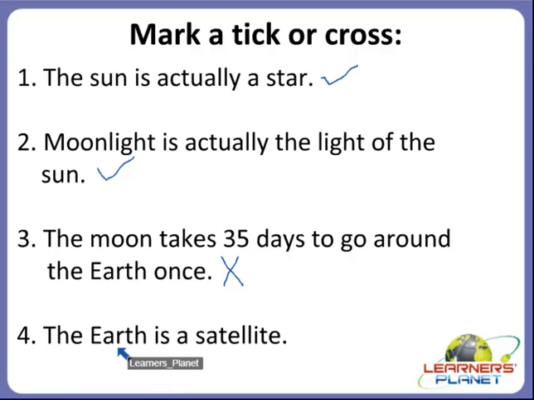Now the next one. The earth is a satellite. Yes, children? Is it the right sentence? No. This is the wrong sentence. The earth is a planet, not a satellite. Moon is the satellite and Moon is the satellite of which planet? Yes, it is a satellite of our Earth. Okay? So is this clear to you?